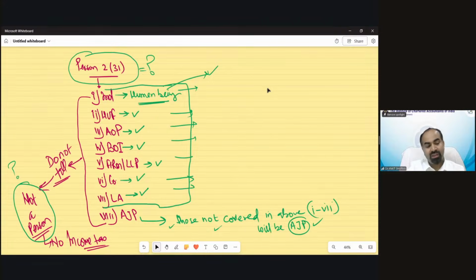Government, there's nothing like government. There are government departments. There is MP, MLA. There is nothing we call a government. Government is an organization, a collaboration. We call it a government. So all government departments will either fall in the 7 points or fall in point number 8. Nobody can escape this definition.